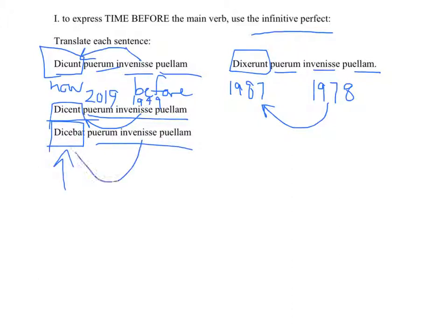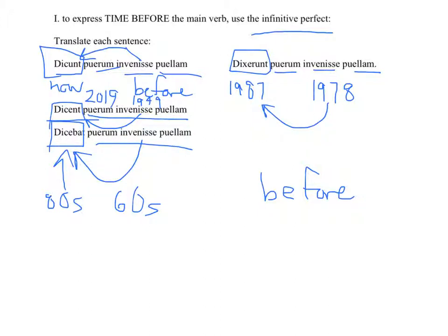It's the infinitive perfect, so it happens before. They used to say back in the 80s that the boy found the girl back in the 60s. The infinitive perfect has to happen before the main verb, no matter when the main verb happens. If the main verb happened in the past, then the infinitive perfect happened even further back in the past. If the main verb happened in the future, then the infinitive perfect happens before the future. And if the main verb happens in the present, the infinitive perfect still happens before the present.